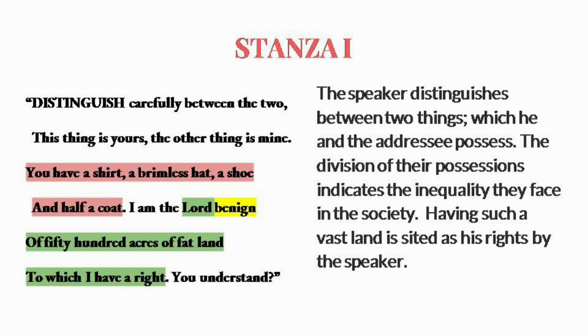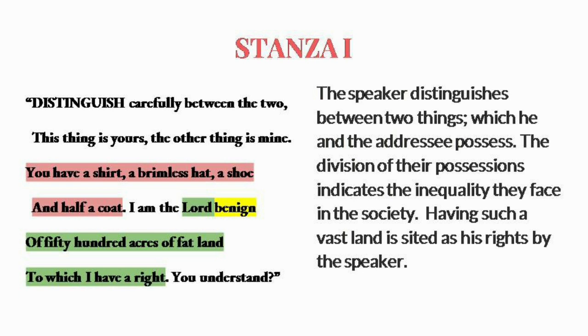The speaker continues: you have a shirt, a brimless hat, a shoe, and half a coat. These things, only a shirt, a brimless hat, a shoe, and half a coat, seem to be the possessions of the listener. So maybe the listener is of a very humble background. He might be a poor peasant or a poor farmer. And it is mentioned that he possesses half a coat, not a full coat, which means that the coat is so old and tattered. This again points out that the listener is of a very humble background.